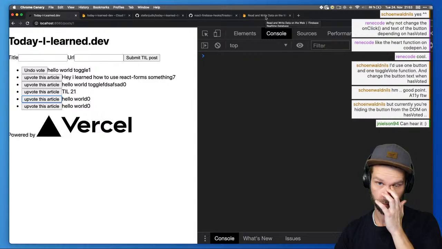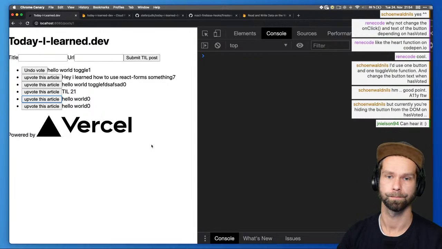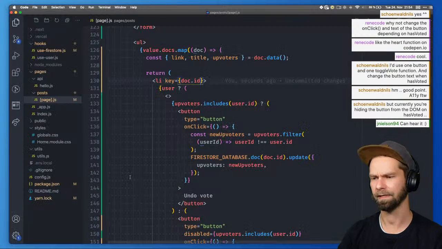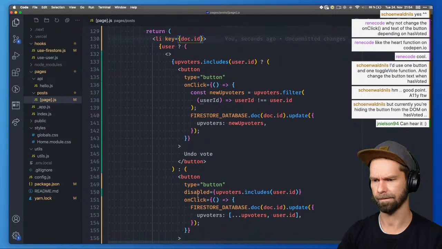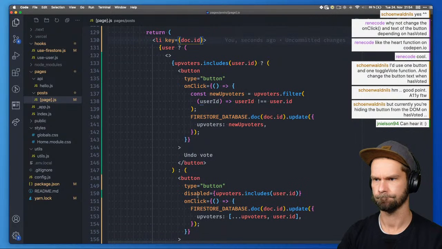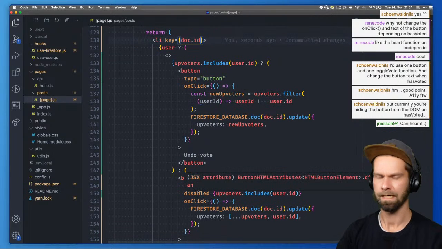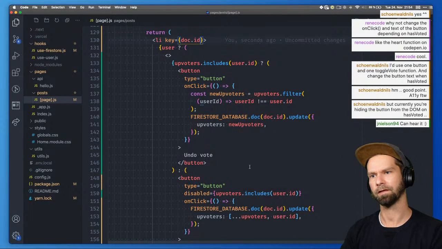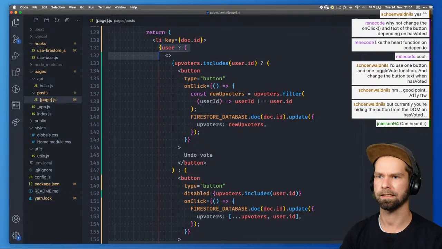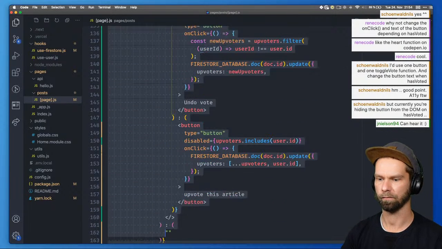How will we do this? It's keeping the focus though, which is interesting. I mean, we're rendering two completely different buttons here. So let's try your approach, Niels. If I got that right, what you wanted to do is, let's comment that out for a second.